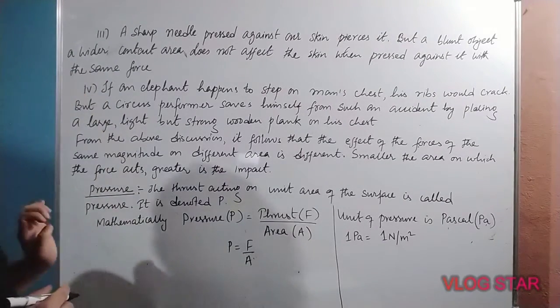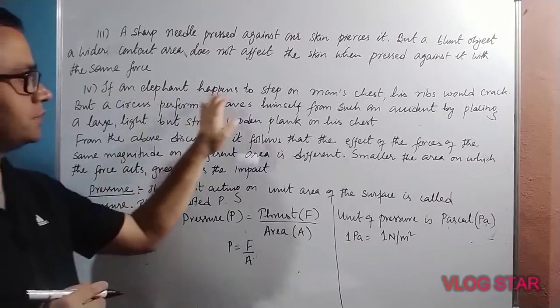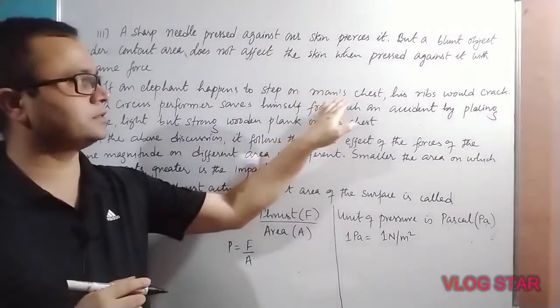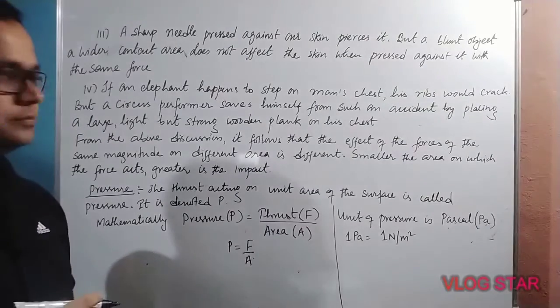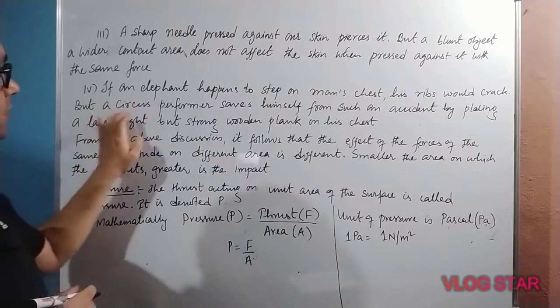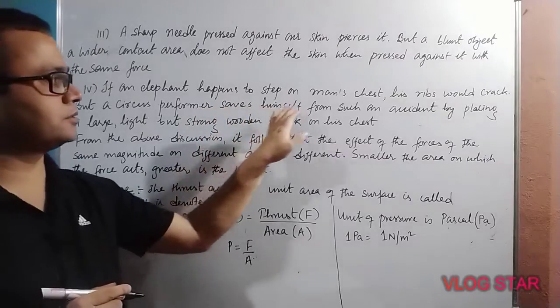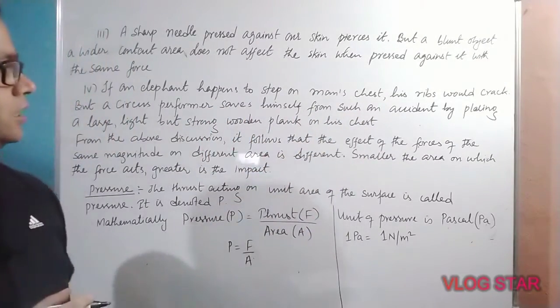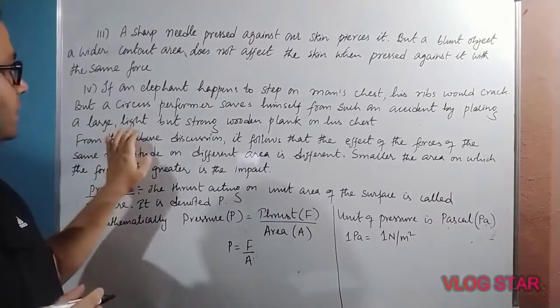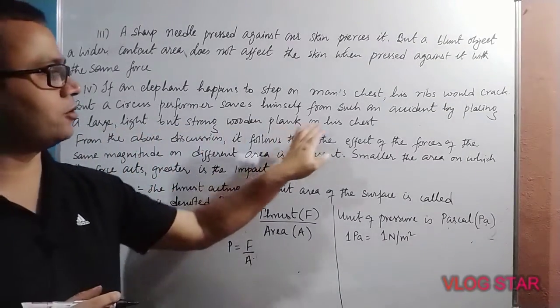Number 4: if an elephant happens to step on a man's chest, his ribs would crack. But a circus performer saves himself from such an incident by placing a large, light but strong wooden plank on his chest.